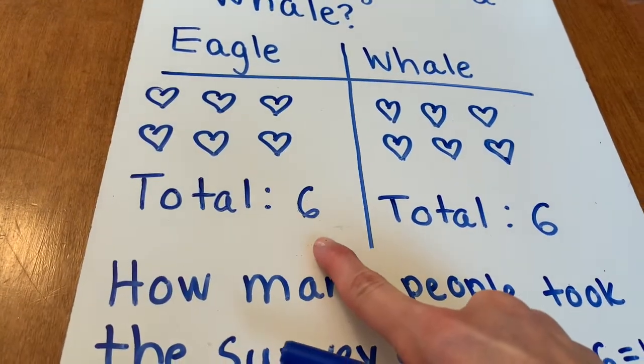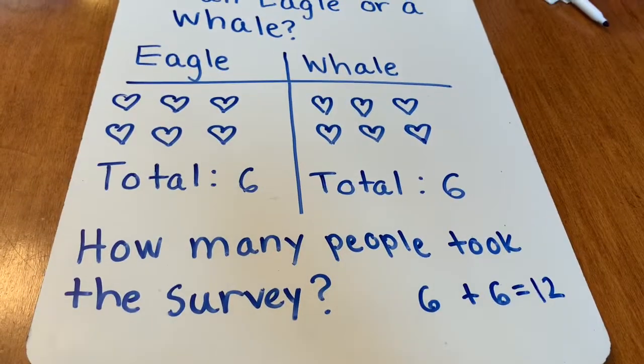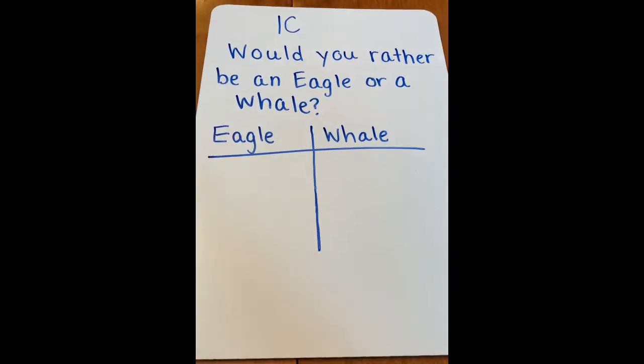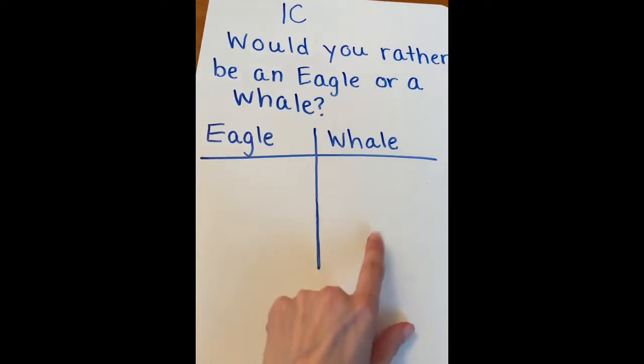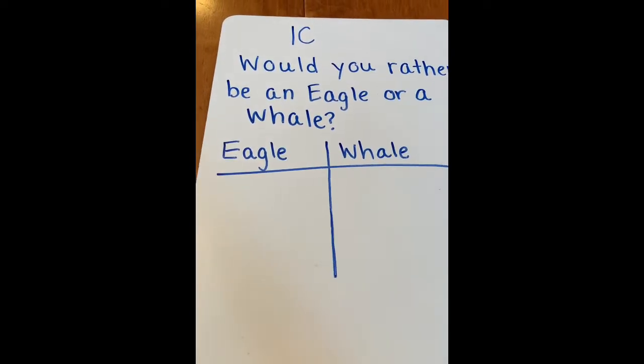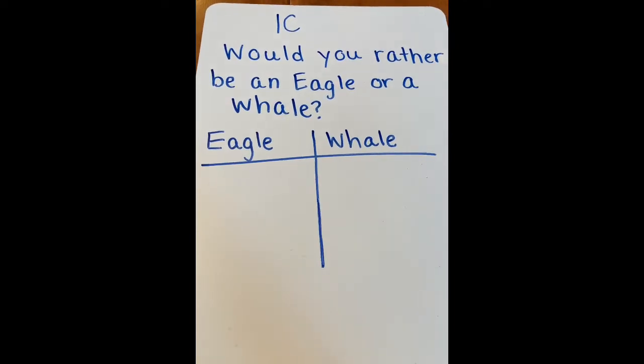6 wanted to be an eagle and 6 wanted to be a whale. Now let's look at 1C. Now we have 1C. Now I want to fill in how many for eagle and how many whale for 1C with you, because I'm going to show you how to use tally marks.